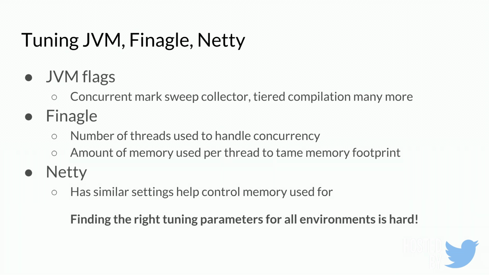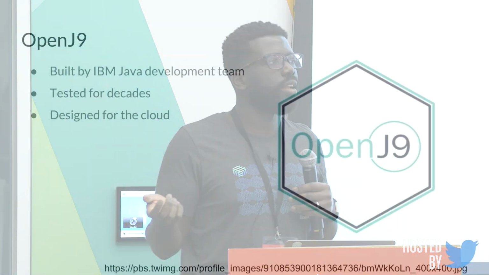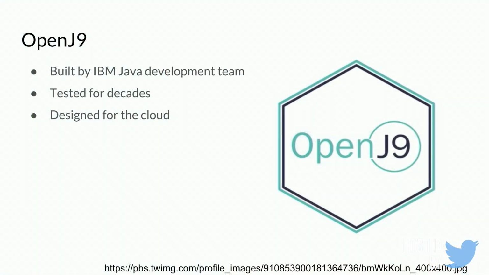So we started to ask, what is one thing that we can change that is not difficult to do, but will bring the biggest impact? And that's when we came across OpenJ9. OpenJ9 is a VM built by the IBM Java development team, and it's been tested for decades. They've been using it for a really long time, but they just recently open sourced it.